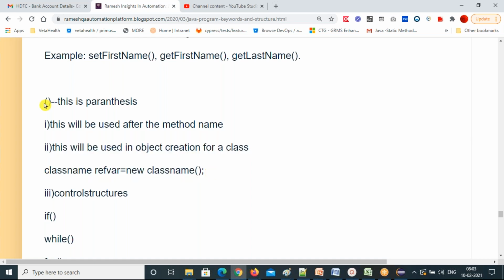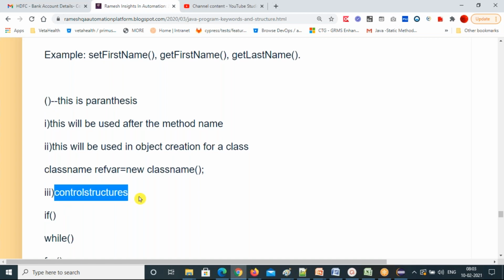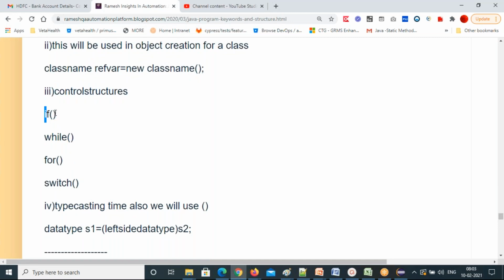So as of now, understand where you can use parentheses. This topic is where you can use parentheses. One is after the method name. Second is in the object creation line. And third is control structure keywords: if parenthesis, while parenthesis, for parenthesis, switch parenthesis. These are all the places you will use parentheses.